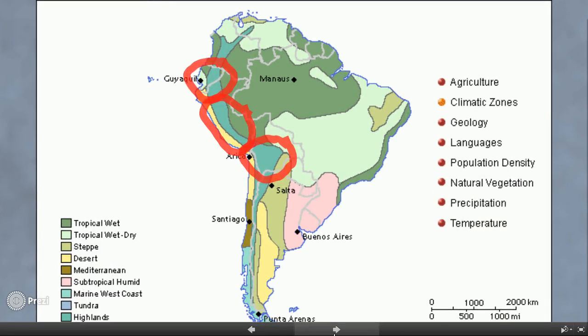This is a climate zone map. The circles depict the areas in which the Quechuan live. The climate in these regions is mainly highlands and in some areas tropical wet.